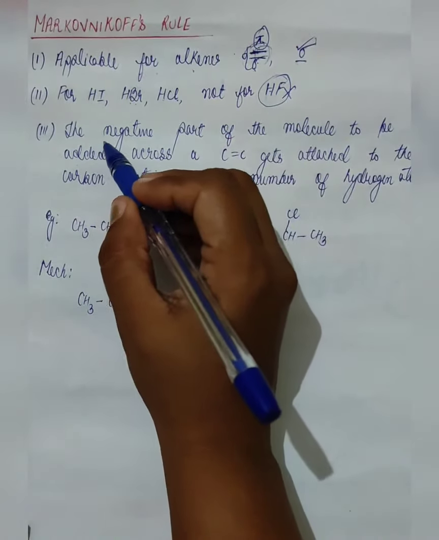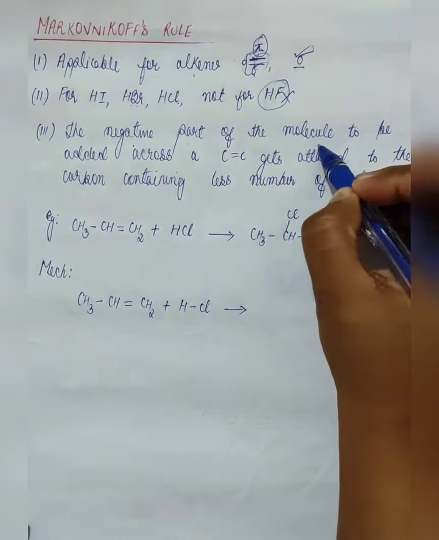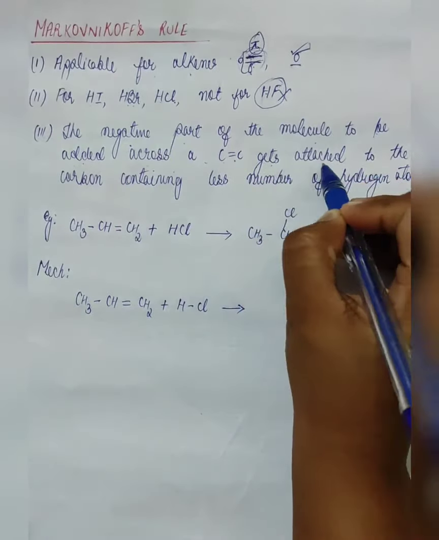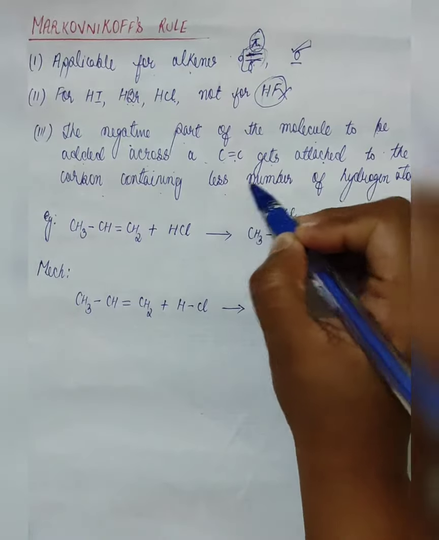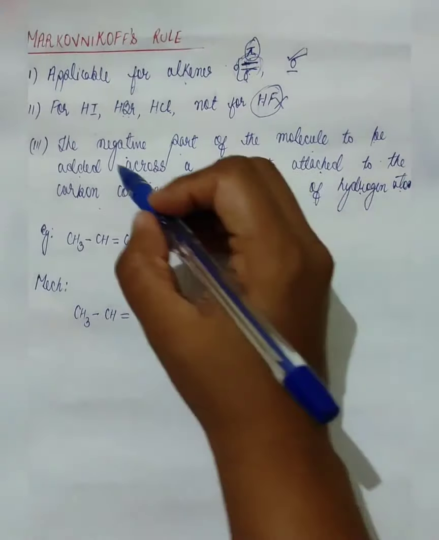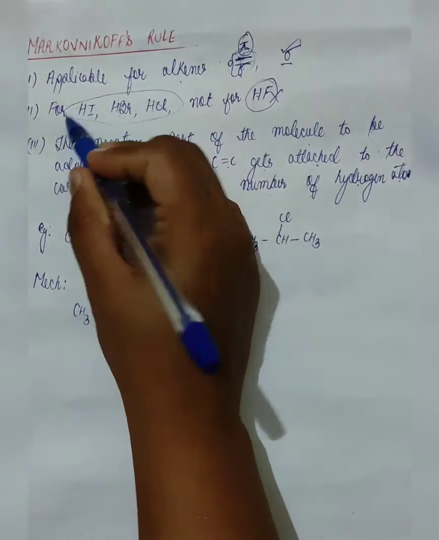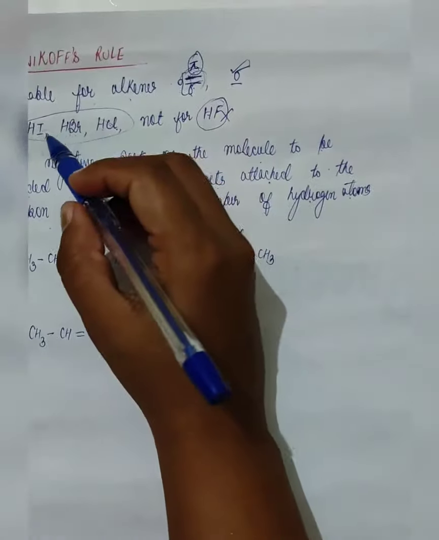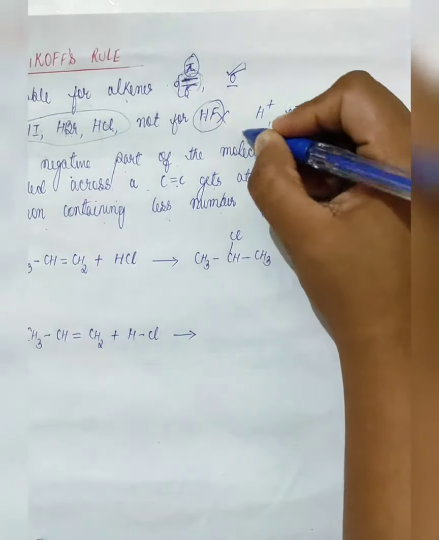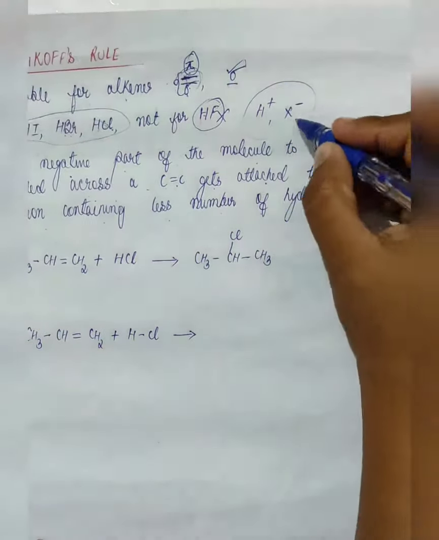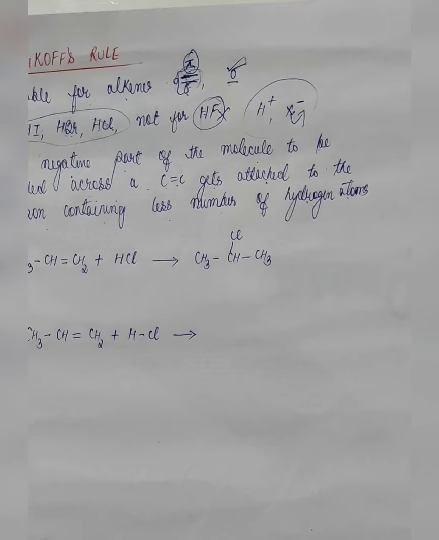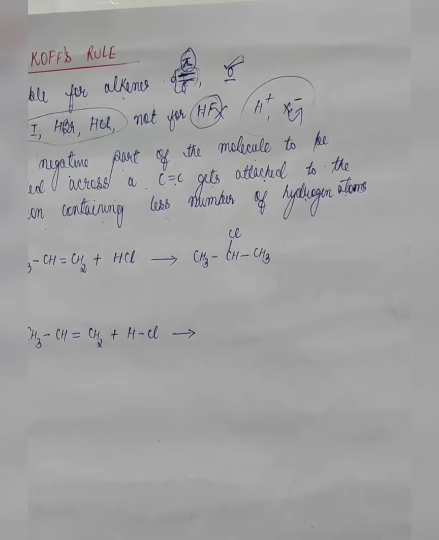Now, this rule says that the negative part of the molecule to be attached across a carbon double bond gets attached to the carbon containing the lesser number of hydrogen atoms. Now, when we are taking HI, HBr, HCl, this is going to dissociate into H plus and their comparatively negative ions. These negative ions will go and attach to the carbon which consists of the least number of hydrogen atoms, which will be clear when we see the reaction.